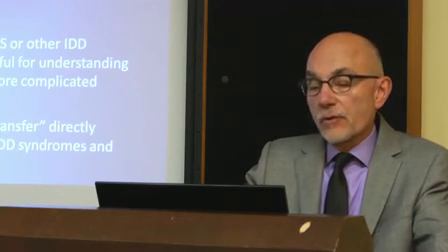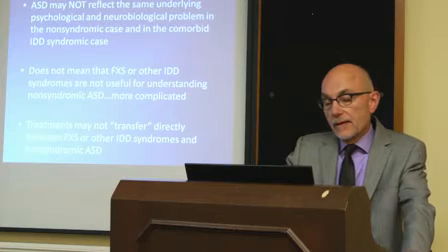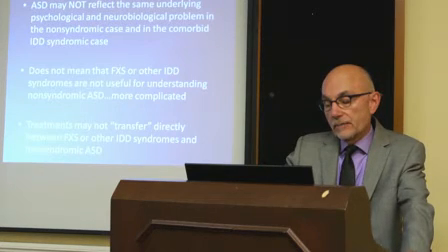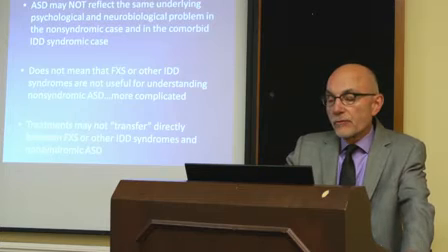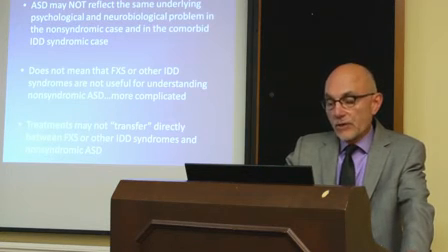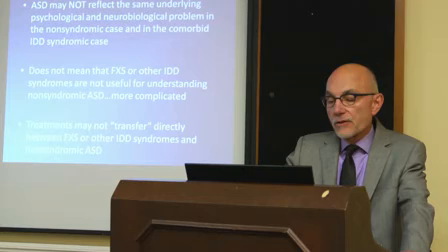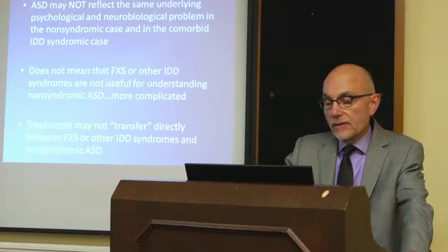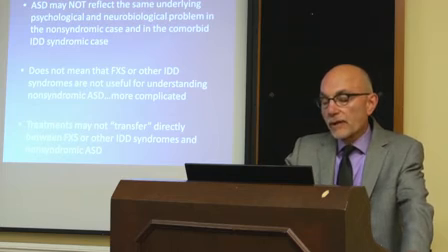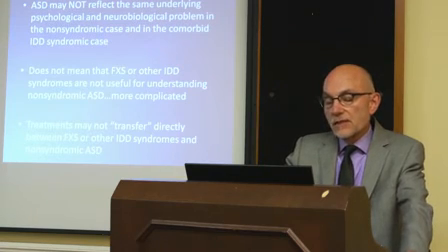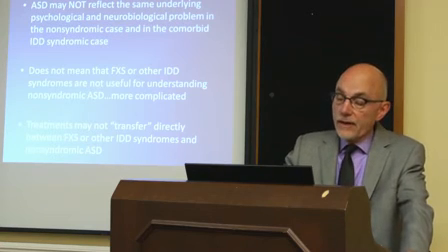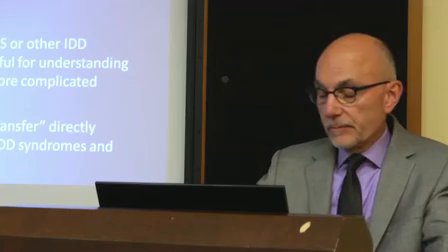Now, this does not mean that Fragile X syndrome or other IDD conditions are not useful for understanding non-syndromic autism and autism spectrum disorder, but it really means it's a far more complicated picture than we really appreciated. And so there's not a simple window from Fragile X, for example, onto non-syndromic autism. And then I think most importantly, what our research is suggesting is that treatments may not transfer directly between Fragile X syndrome or any other IDD syndrome and non-syndromic autism.